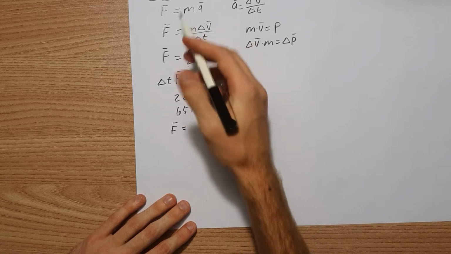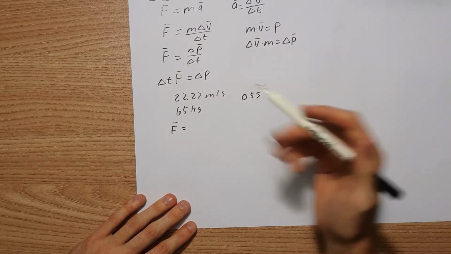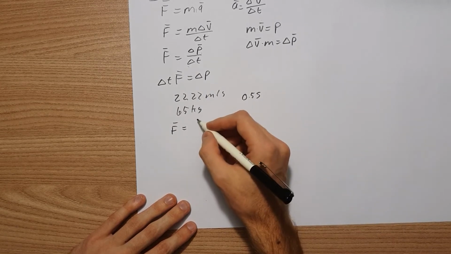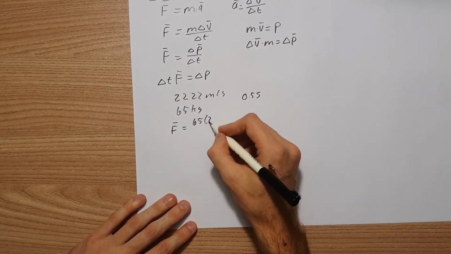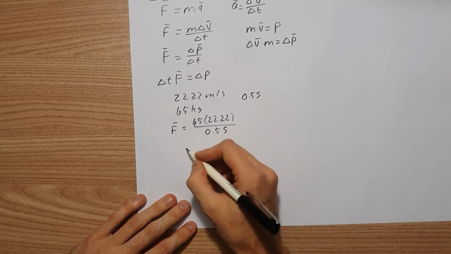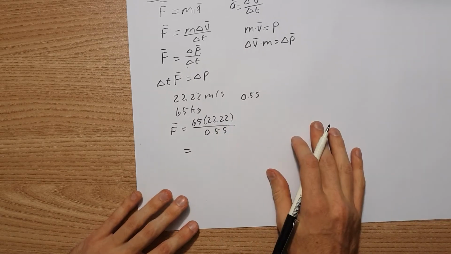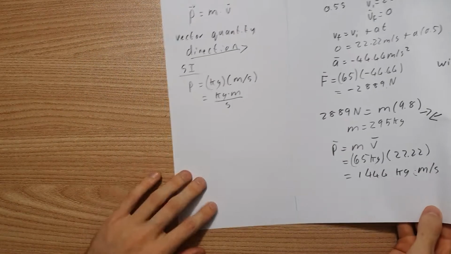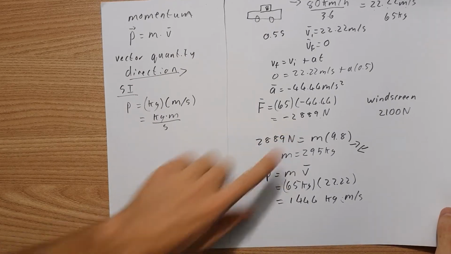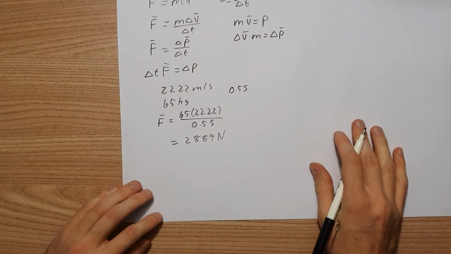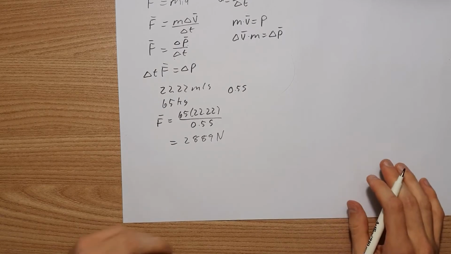Remember when we're moving with the car we have momentum, and when we stop we have no momentum. So our change in momentum is just going to be 65 times 22.22, and our time here is 0.5 seconds, which means if you plug that into your calculator, you'll get back out the exact same force as before, which was 2,889 newtons. Okay, so that's how we can calculate impulse.